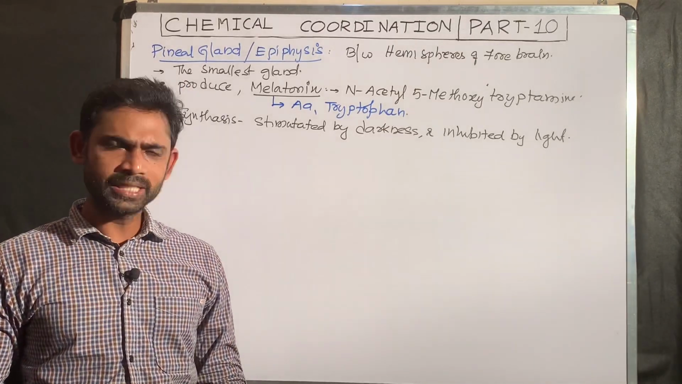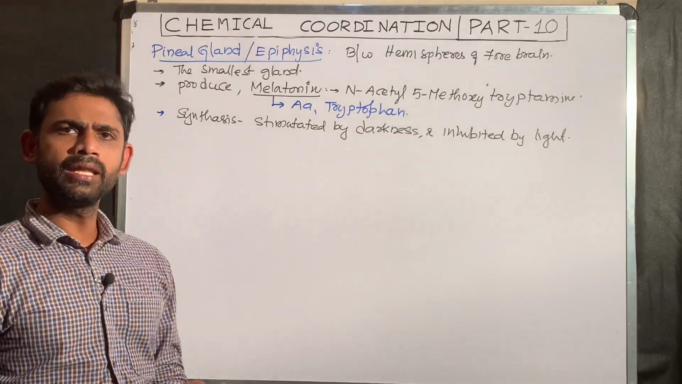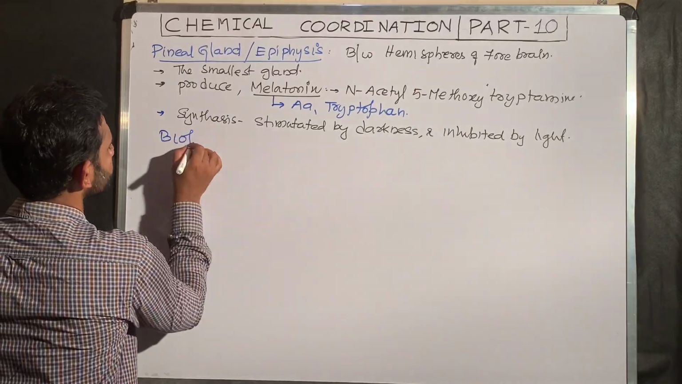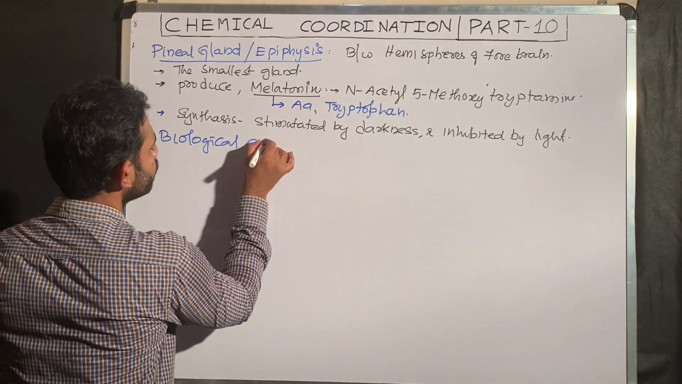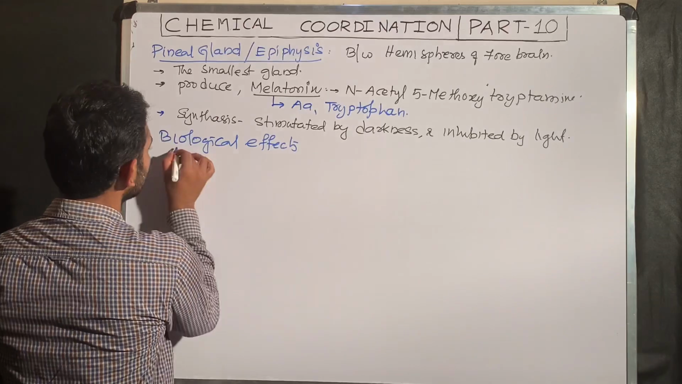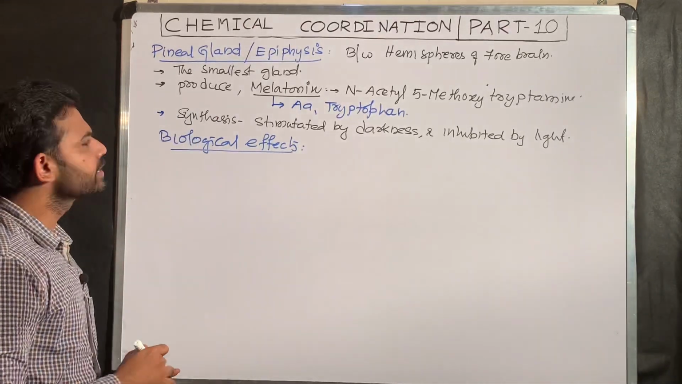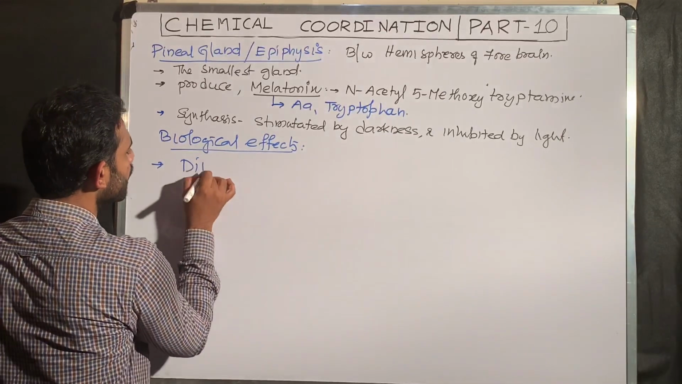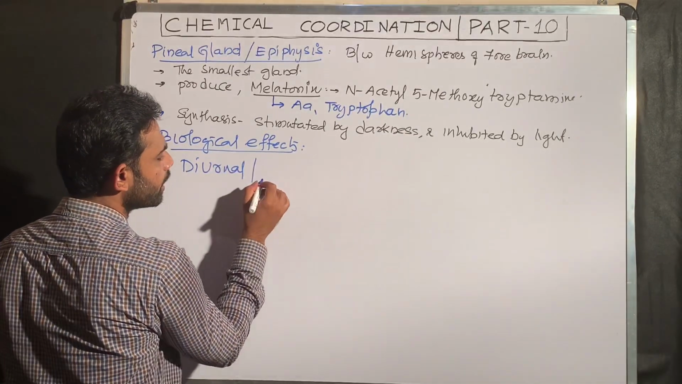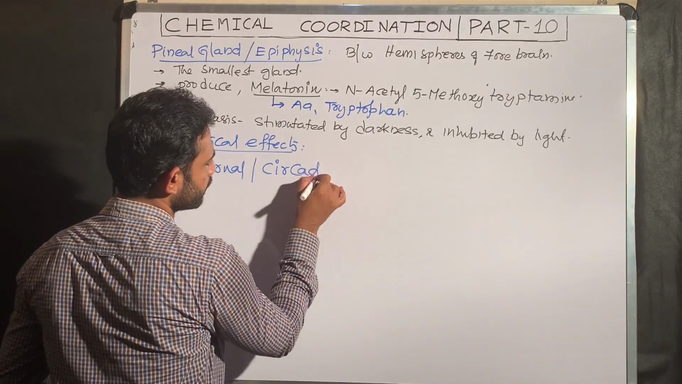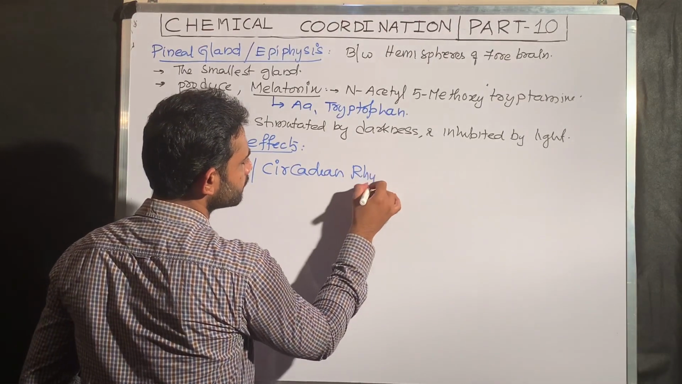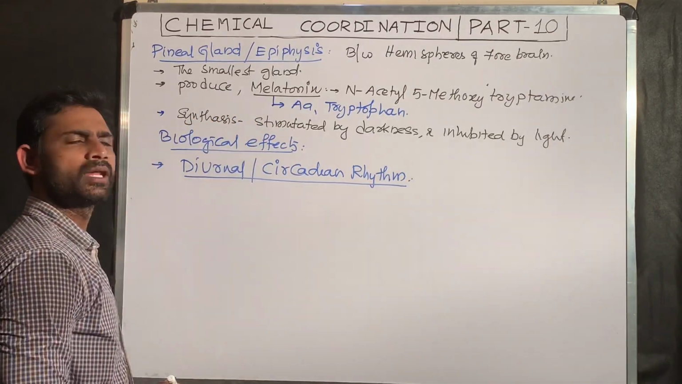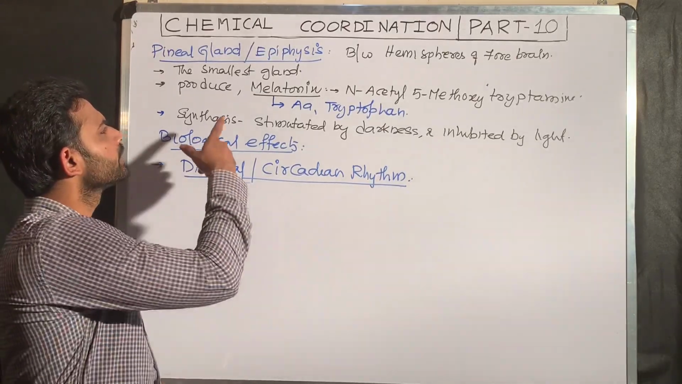What are the biological effects of melatonin? That I am going to tell. Here only one important point is there. Melatonin is responsible for diurnal or circadian rhythm. This point is important for the exam. Which hormone is responsible for the diurnal or circadian rhythm? That is melatonin.